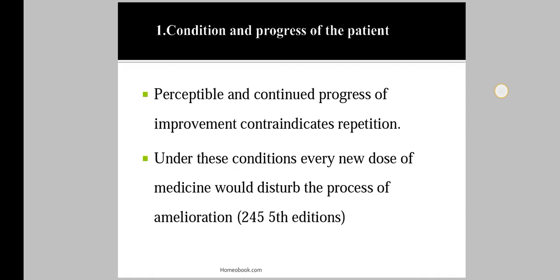Under these conditions, every new dose of medicine would disturb the progress of amelioration. Means when the patient is on a track of improvement or cure, and if we repeat the dose, that will disturb the progress of amelioration. So we do not repeat in this condition when we see the improvement in the patient.